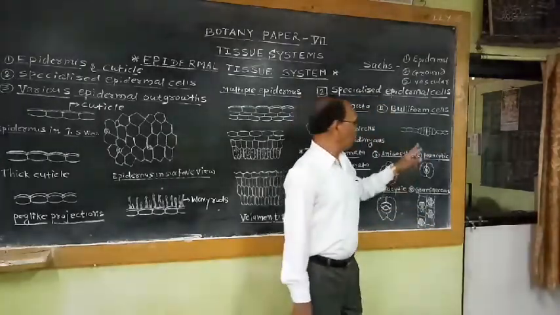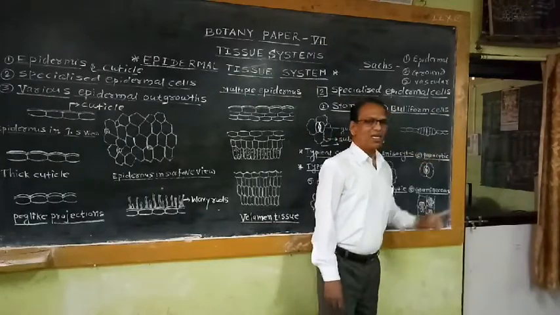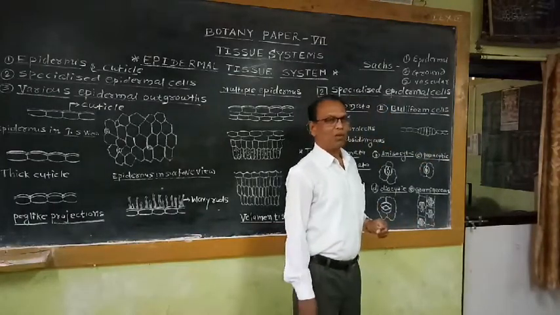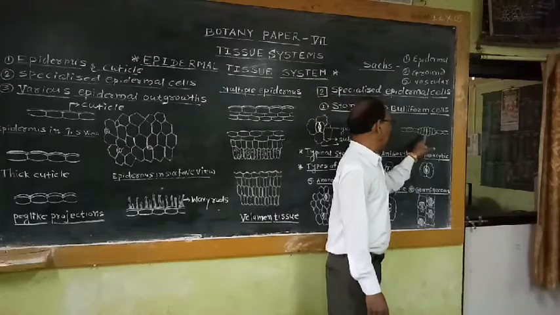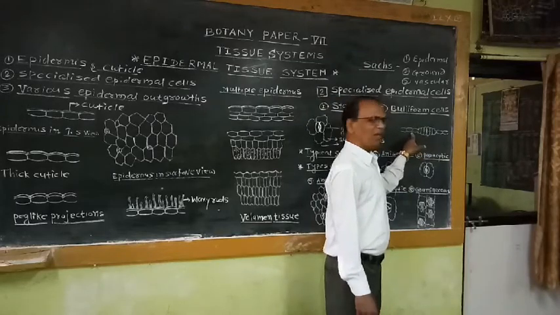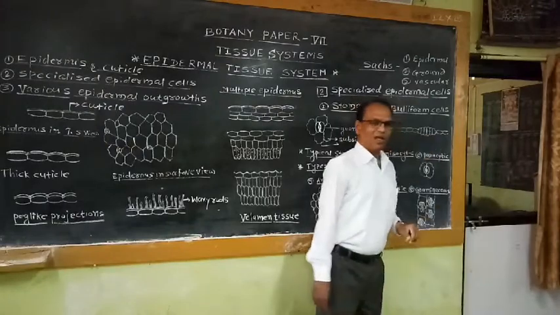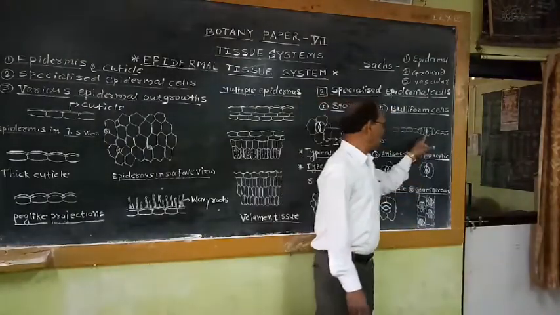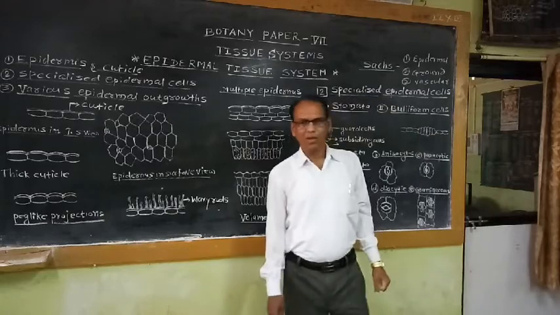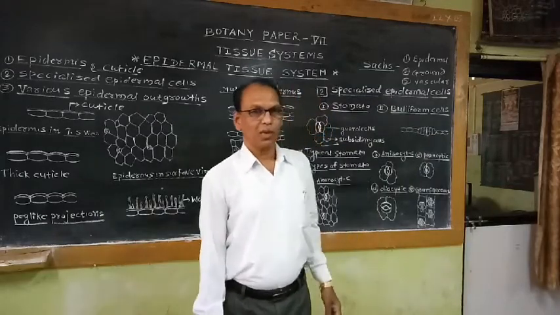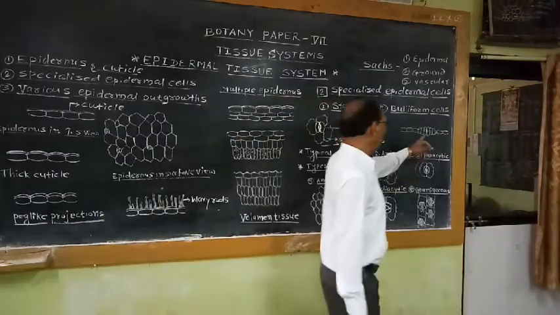That means the bulliform cells are larger in size, balloon-like, tubular, and they are different from neighboring epidermal cells. So these bulliform cells are characterized by thin cell walls, which are made up of cellulose. The bulliform cells contain larger vacuoles.